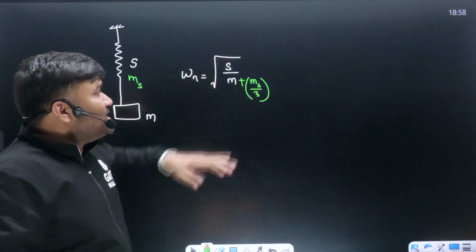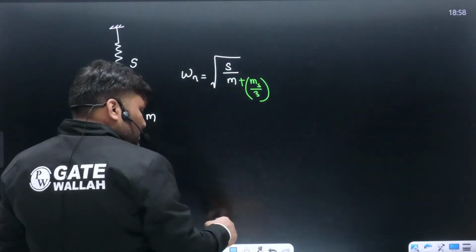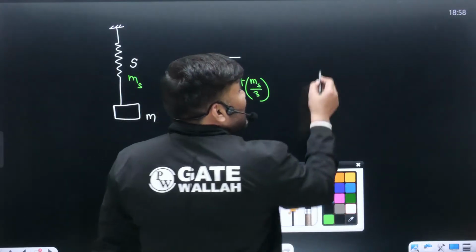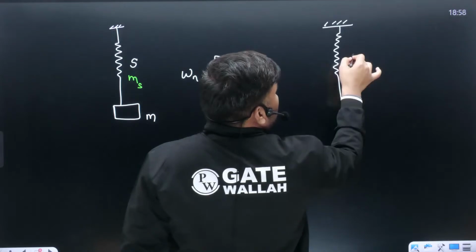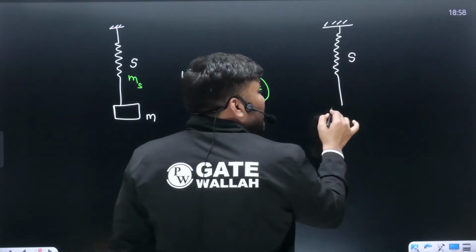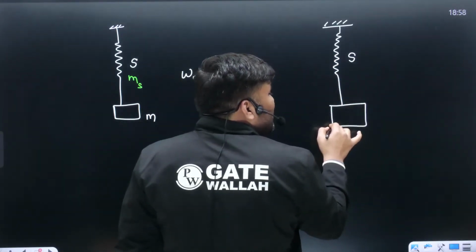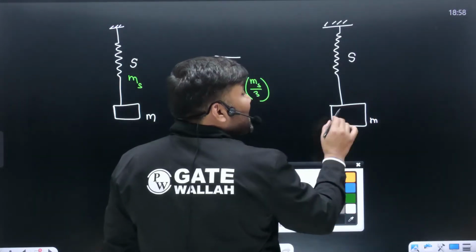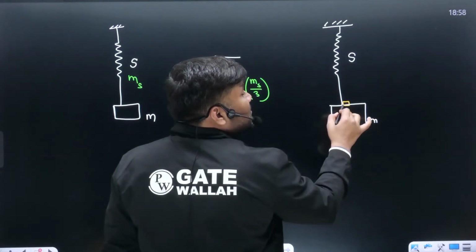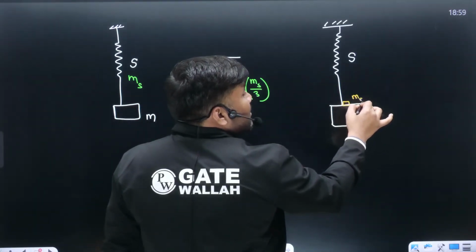The formula comes out to be this. By looking at this formula, one student said, sir, I feel there is only one spring having stiffness S, and below you have one small mass m, mass of the block, and the spring's mass you have put here as ms by 3.